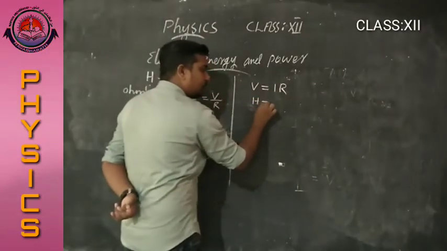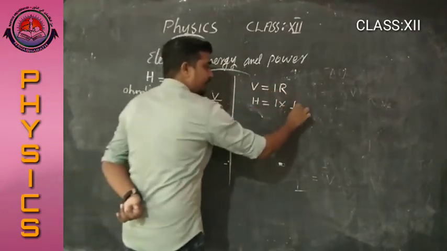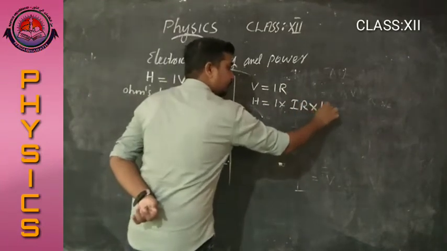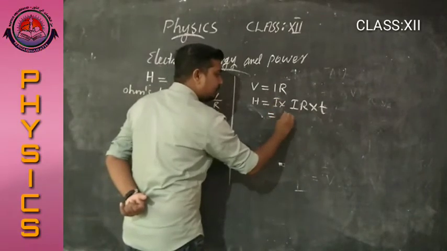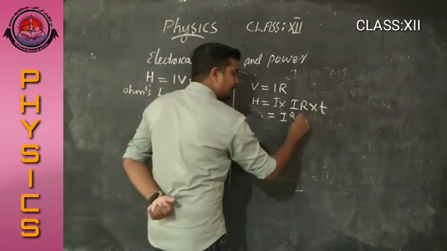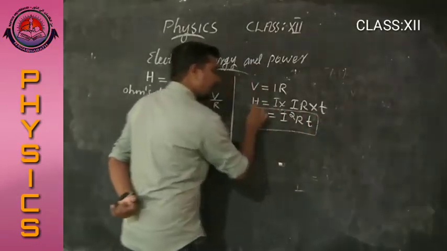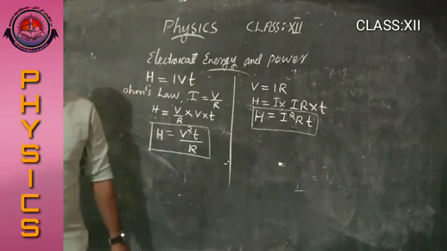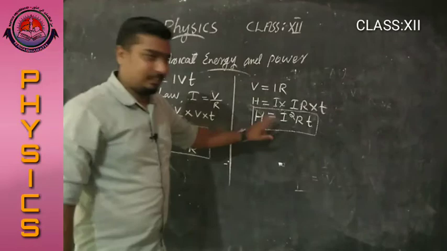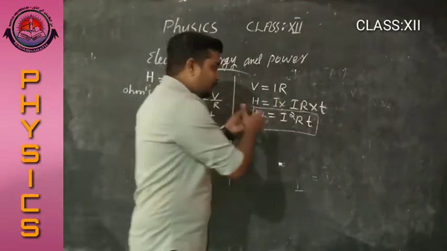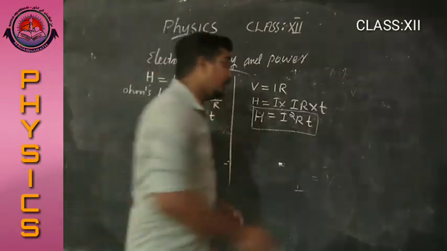H is equal to I into, what is V? V equal to IR, so IR into T. Here I into I, what is I into I? I square R into T. That is H is equal to I square RT. This is the third equation for heat energy generated in a current carrying conductor. This equation, H is equal to I square RT, is called Joule's law.